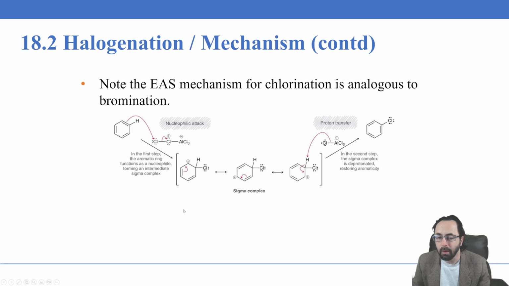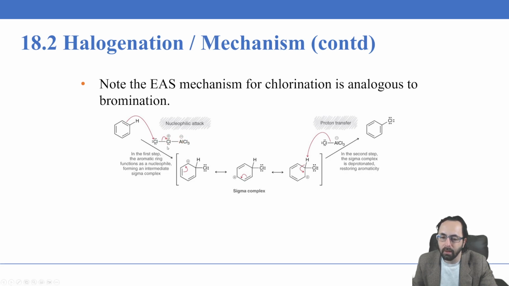Now, the electrophilic aromatic substitution mechanism for the chlorination is directly analogous to that of the bromination. So we get this intermediate here where the Cl2 has created a bond to the aluminum. This aluminum has an extra electron that it's sharing in this bond, giving it a negative formal charge. The chlorine now has essentially given away one of its electrons to aluminum.